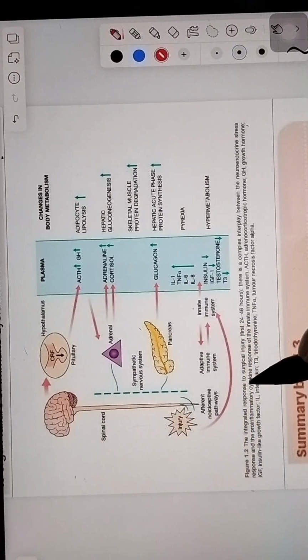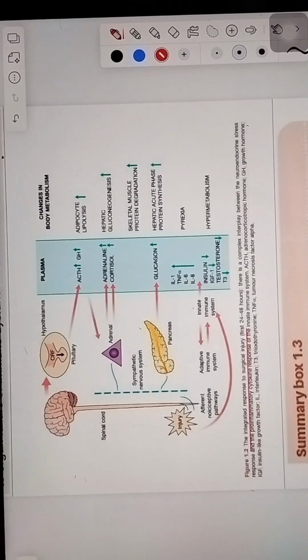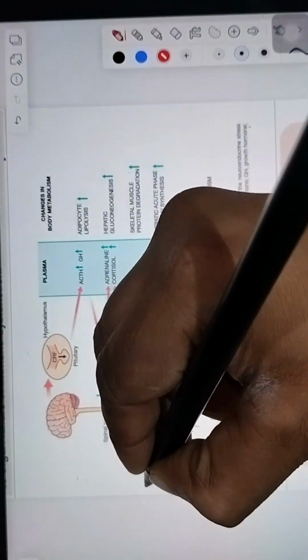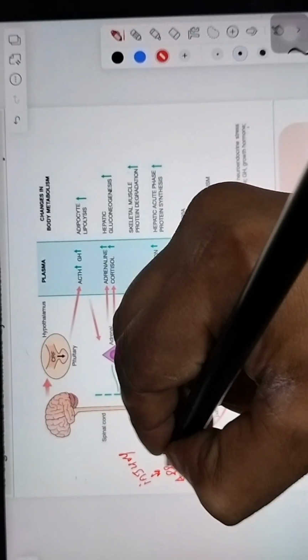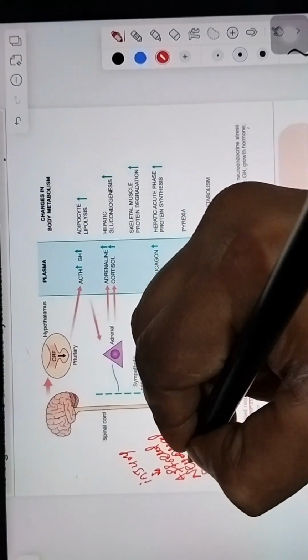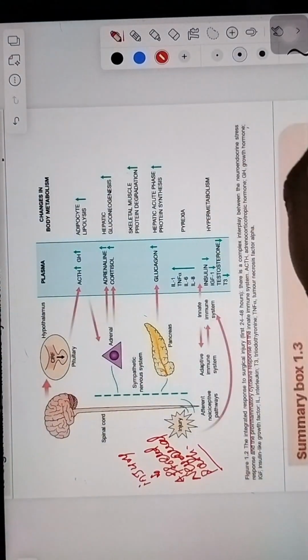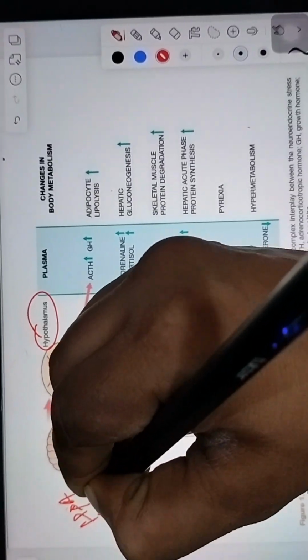This diagram shows the integrated response to surgical injury. When injury occurs, it will stimulate the afferent neuronal pathway, and this will lead to stimulation of the hypothalamic pituitary adrenal axis, which we call the HPA axis.